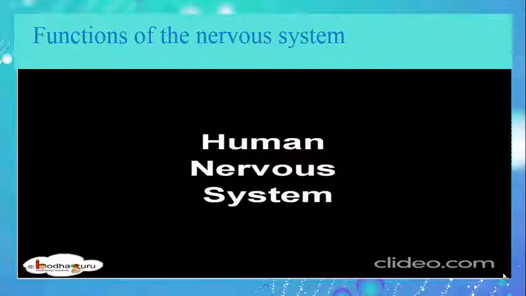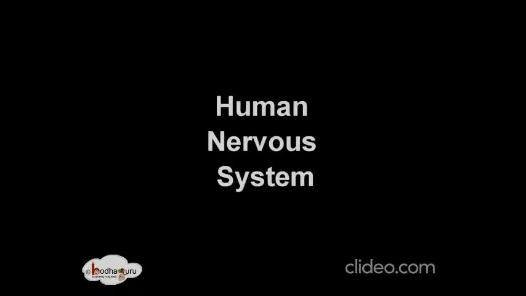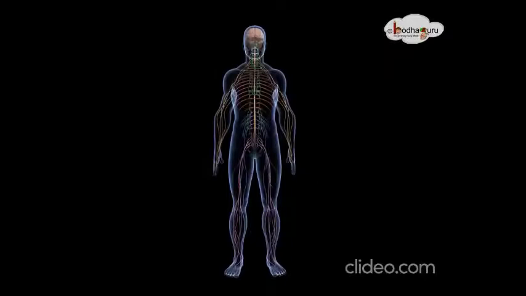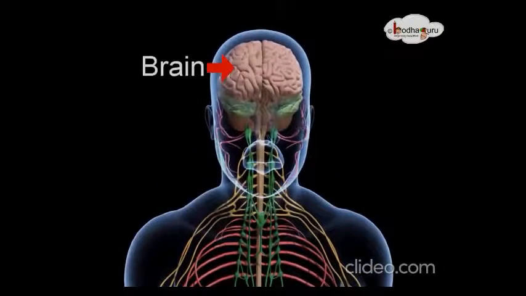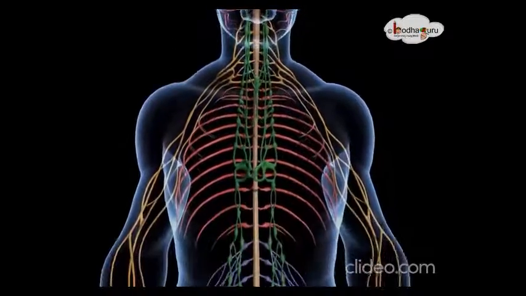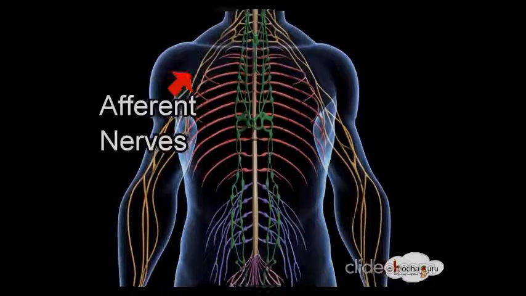Let us watch this video and then we'll discuss the functions of the nervous system. The sense organs, which collect information from the surrounding, are connected to the central nervous system, which consists of brain and the spinal cord through the nerves.